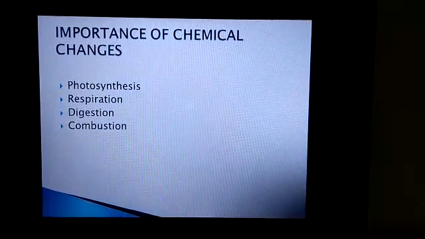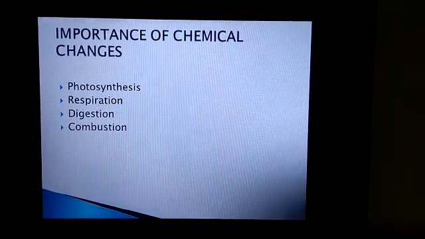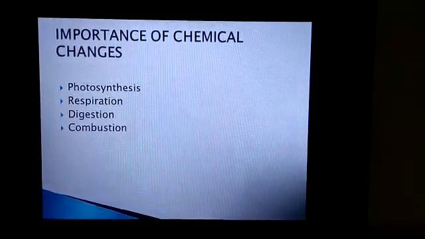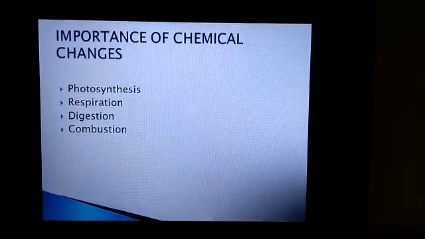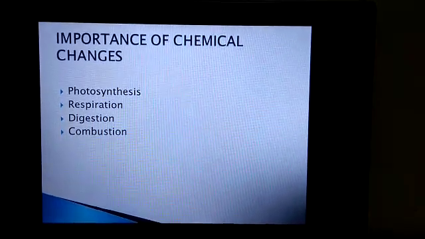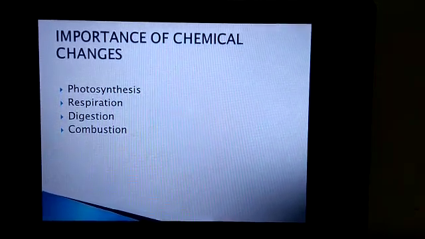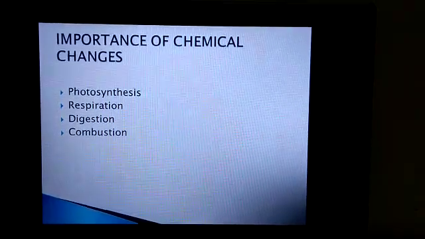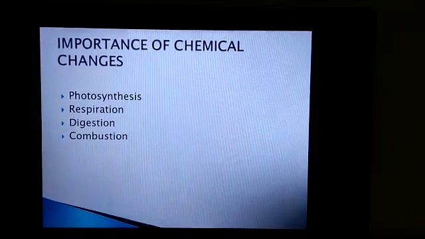Combustion is a type of chemical change which produces heat energy used for both domestic as well as industrial processes. Soaps and detergents are also produced because of chemical change. A number of useful metals like iron, aluminium, copper, etc. are extracted from their combined state by chemical processes only.